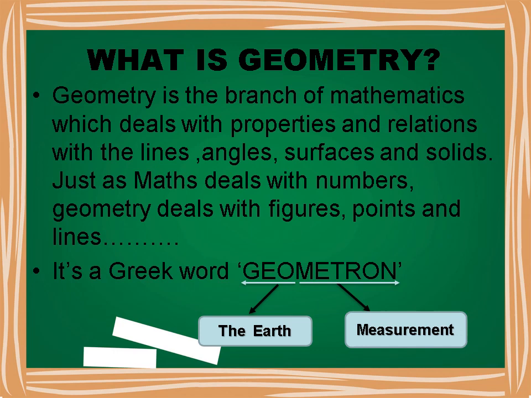Geometry has a long and rich history. The term geometry is derived from the Greek word geometron. Geo meaning the earth and metron meaning to measure. Geometry is the branch of mathematics which deals with the properties and relations of lines, angles, surfaces and solids.